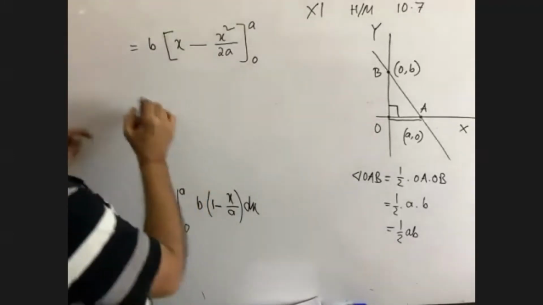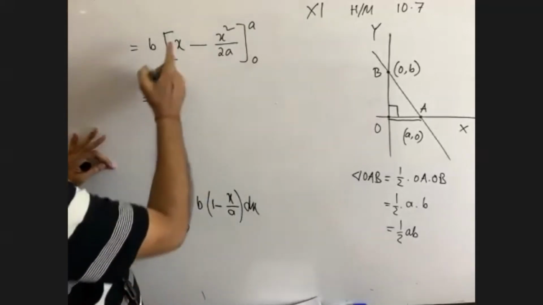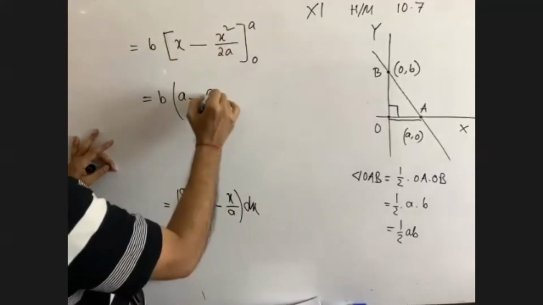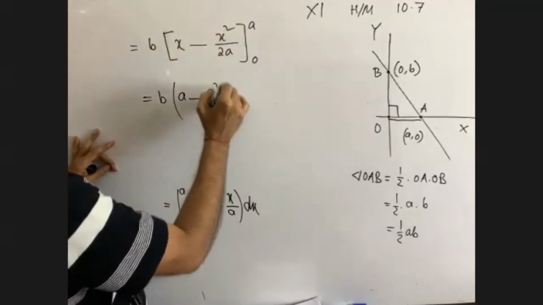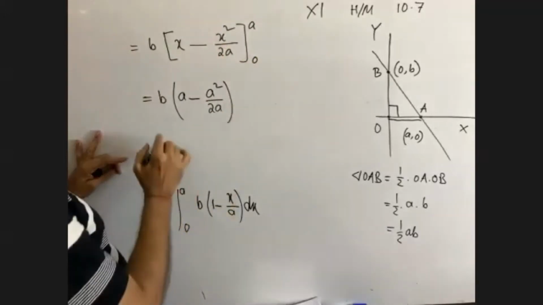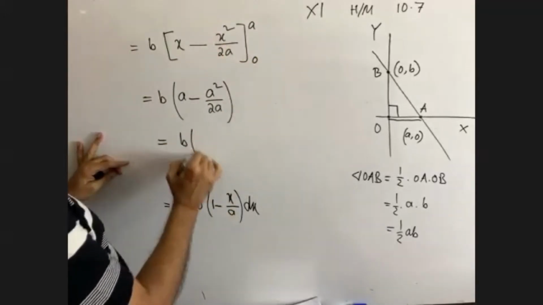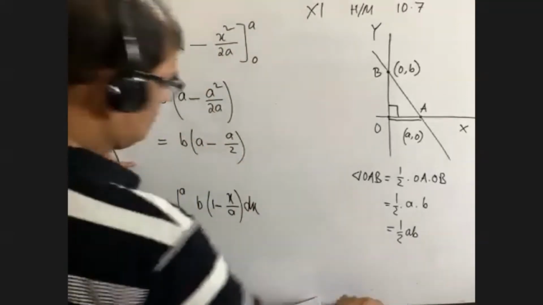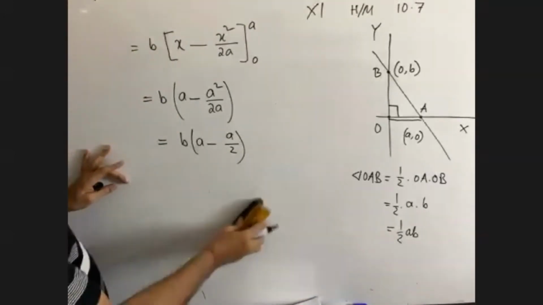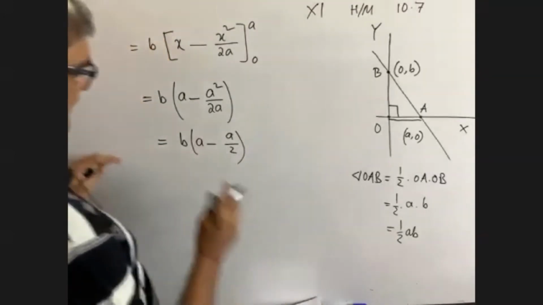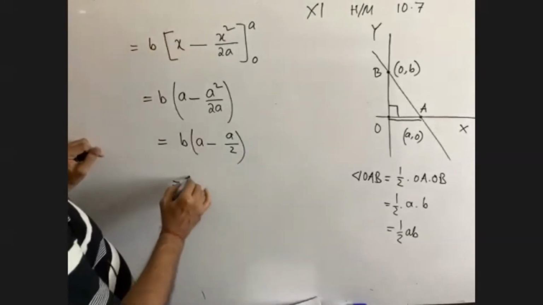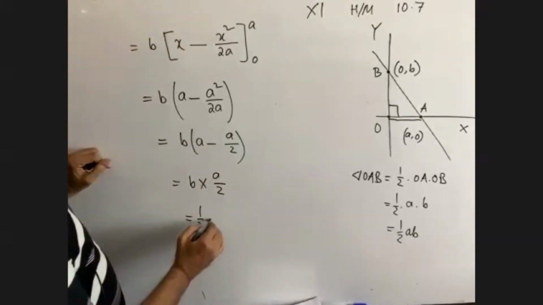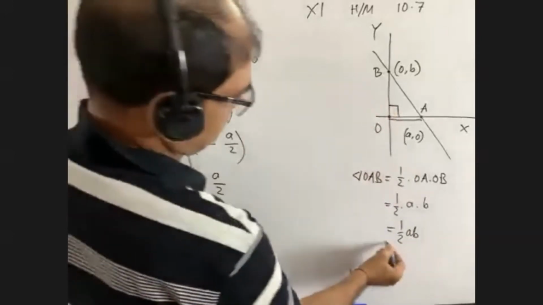Now, put the value, go for putting the value b. Now, x equals a: a minus a square by 2a. Now, for 0, all will be 0. Now, calculate it. b times (a minus a by 2). So if we calculate here, we'll get a by 2. That means b into a by 2. So we are getting half ab. Have you seen its area is half ab?